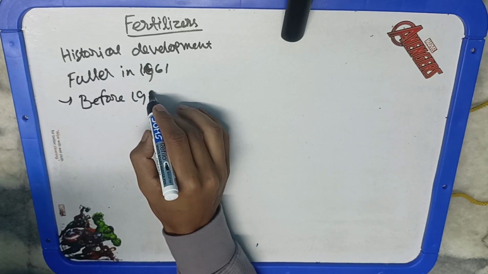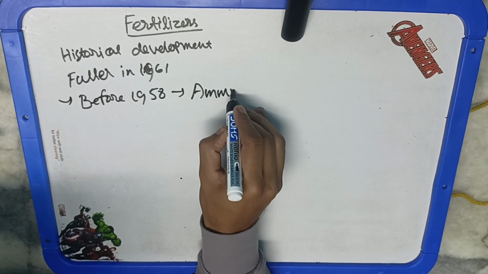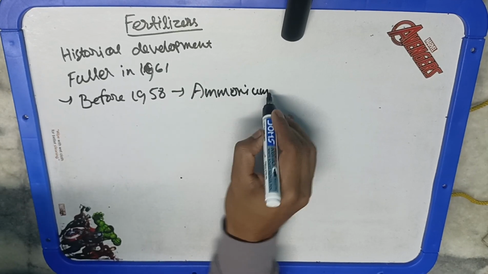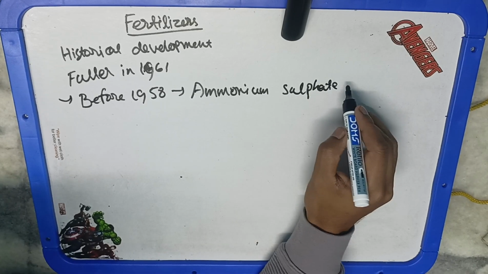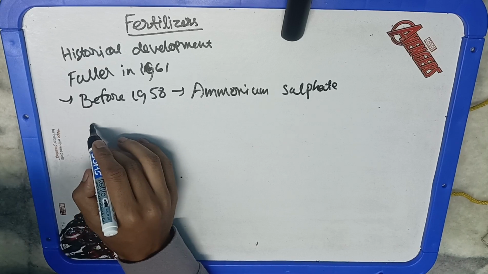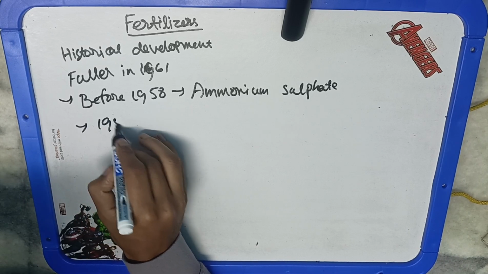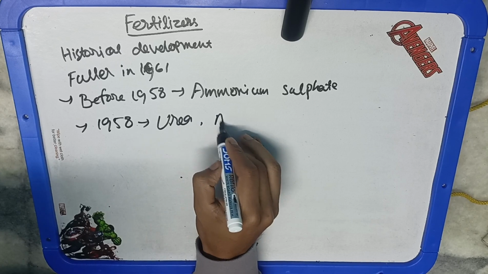The next is 1958, when urea, ammonium chloride, and ASN were manufactured. Urea is the most extensively used nitrogen fertilizer in India and contains 46% nitrogen.